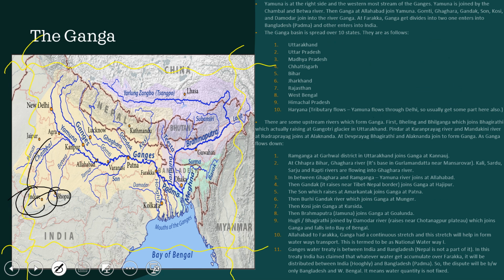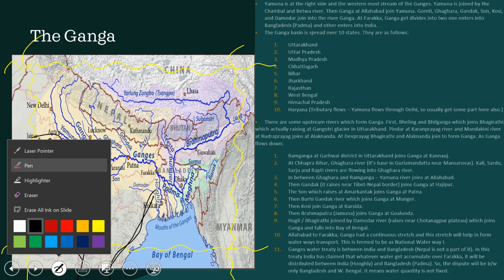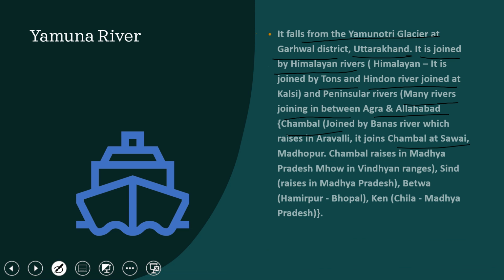Why are they peninsular rivers? See, they are present in the peninsula only, and due to the slope of the basin in the north direction, that's why they are flowing in this direction, not in the southward direction. Okay, so it joins Chambal at Sawai Madhopur. Chambal rises in Madhya Pradesh at Mhow in the Vindhyan ranges. Then Sindh rises in Madhya Pradesh, and Betwa, Ken, and others in Madhya Pradesh.